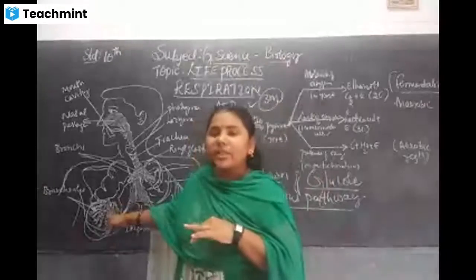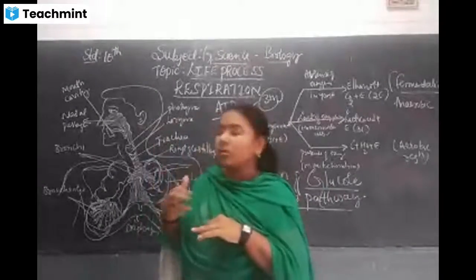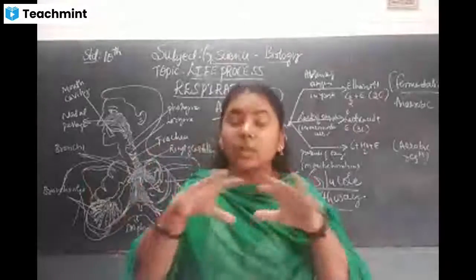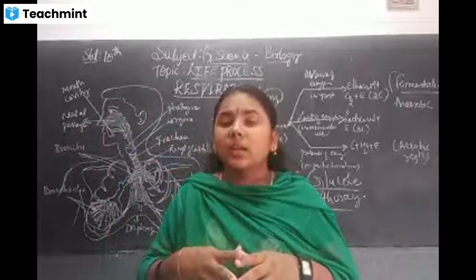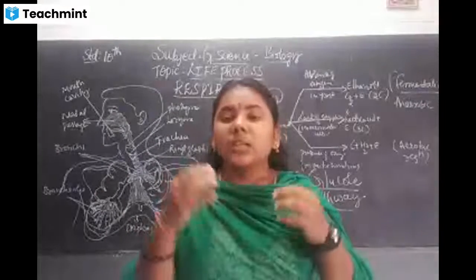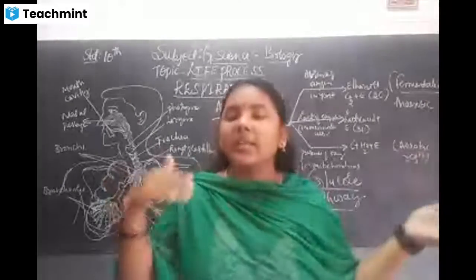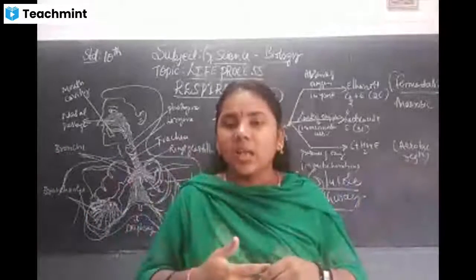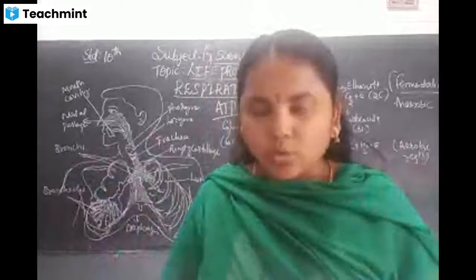Again, the unwanted waste air, like the carbon dioxide, should come out. How will that come out? After this, the carbon dioxide should be dissolved in the blood. The next process is the heart, or transportation. In this transportation, the heart starts to pump and the blood is separated as oxygenated and deoxygenated, and the waste carbon dioxide is removed. This is the exact process that happens in respiration. So hope you all understand.